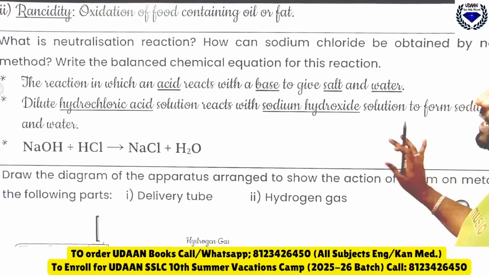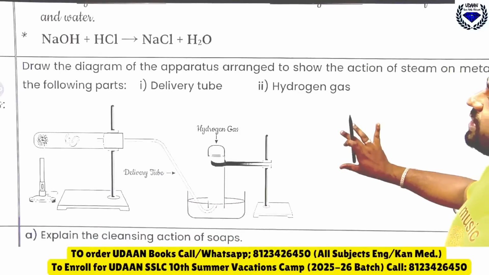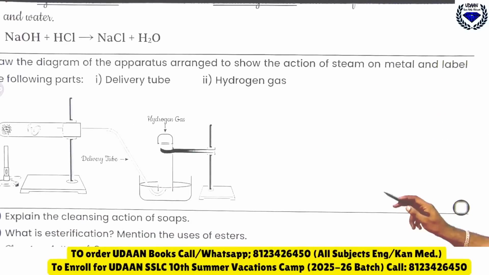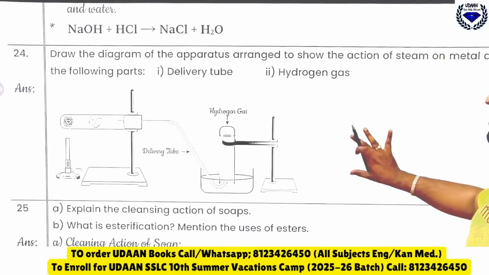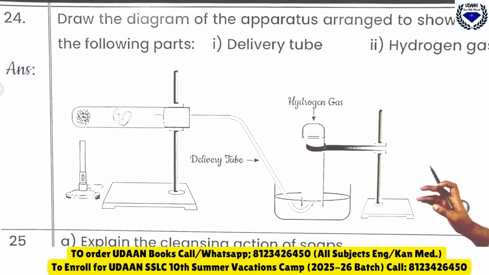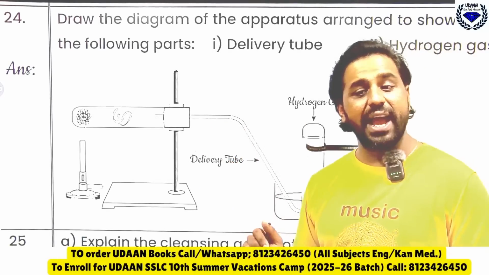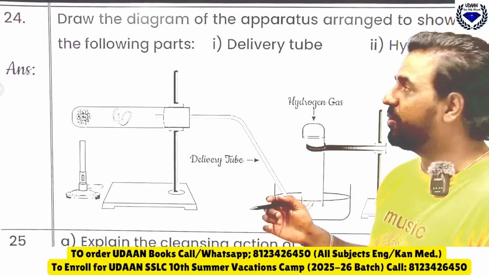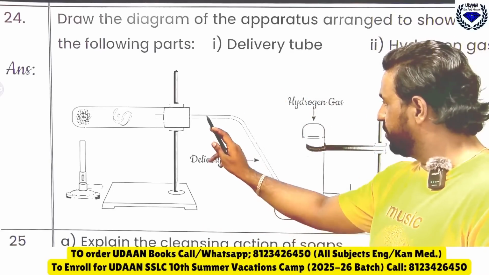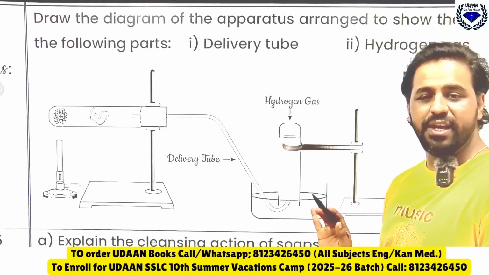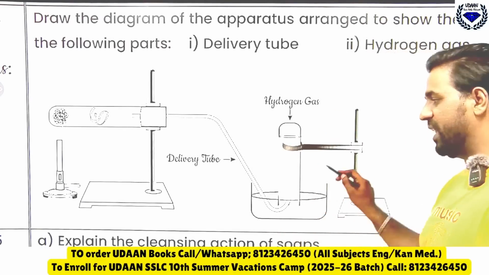Sodium chloride and water. Now next is: draw the diagram of the apparatus arranged to show the action of steam on metal and label the following parts. This is a figure you should know, and you should be able to give two parts here. This is a diagram you have already practiced very well. You can see this is the delivery tube, and this is the hydrogen gas here. If you mention this much, it is well and good.